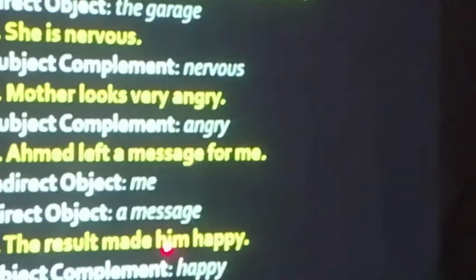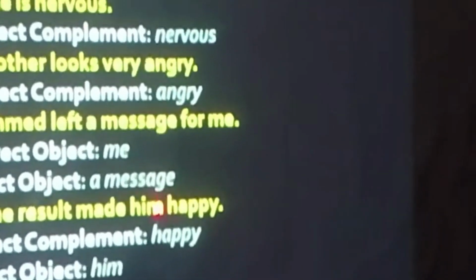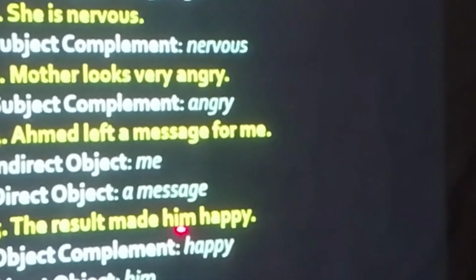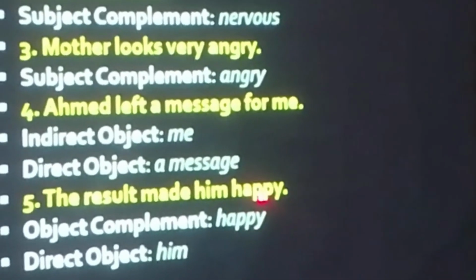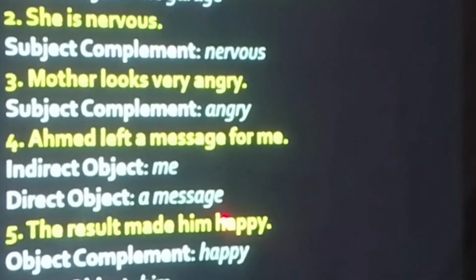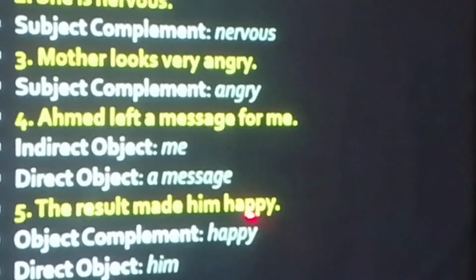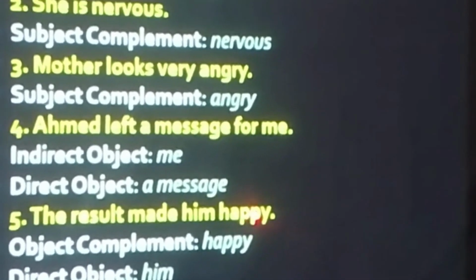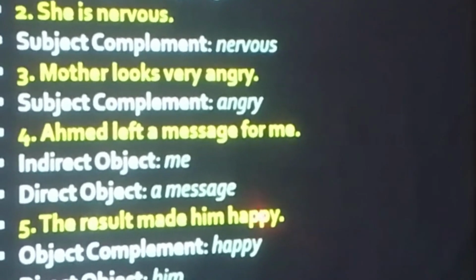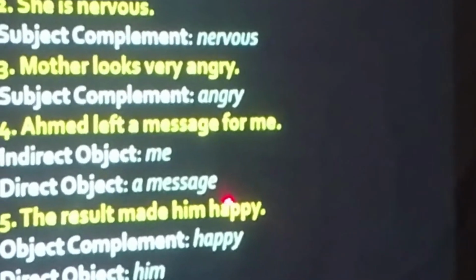So there is a subject, there is a verb, there is an object as well. When there is a subject, verb and object, we think the sentence should give a complete sense, but even then sometimes it is not giving a complete sense unless and until we write this. So the word or words that complete the object are called object complement. What is the definition of object complement? The word or words that complete the object are called